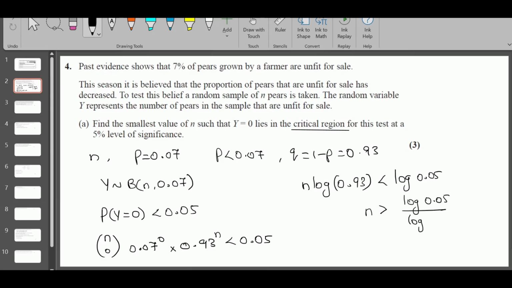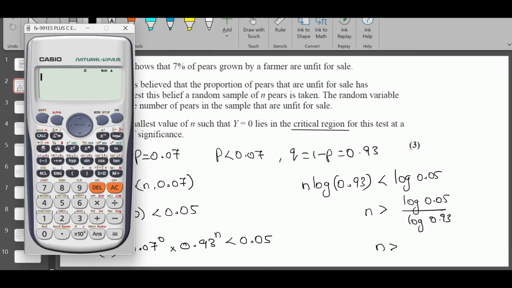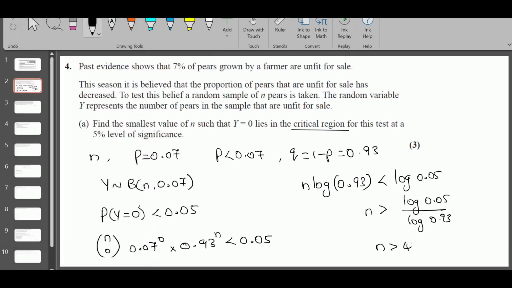So n is greater than log 0.05 over log 0.93, which is 41.28. We are not rounding the figure; we need to take the next integer, therefore n is equal to 42. That's all, a 3 mark question.